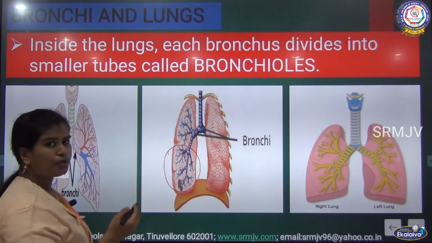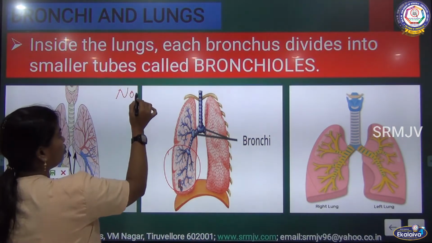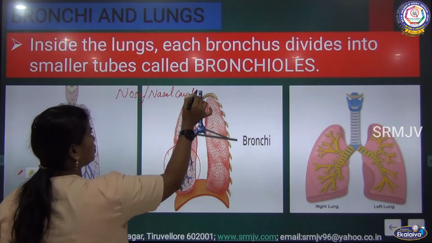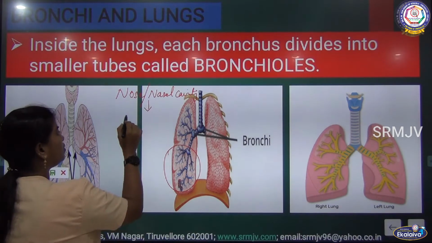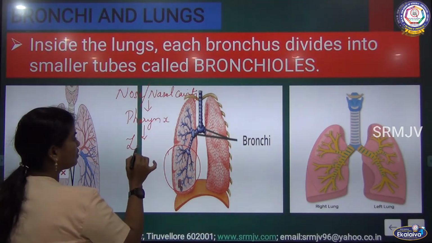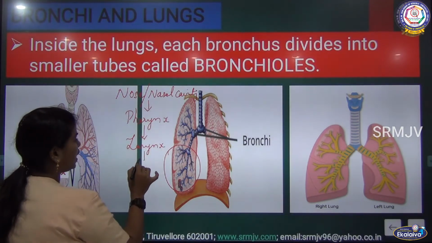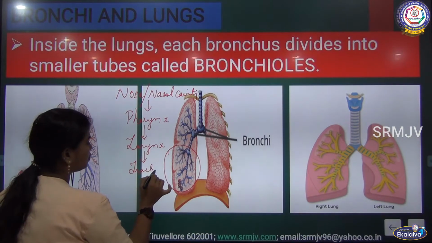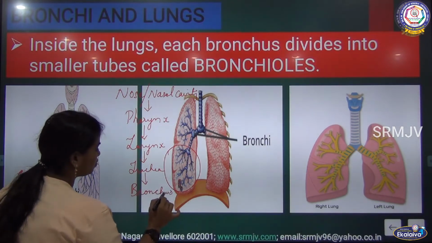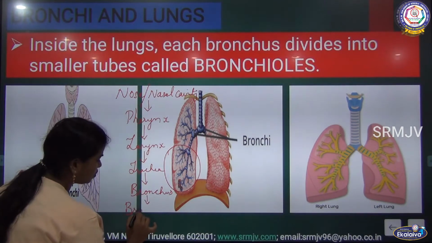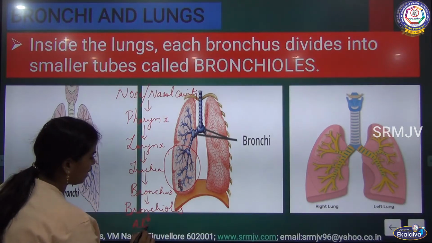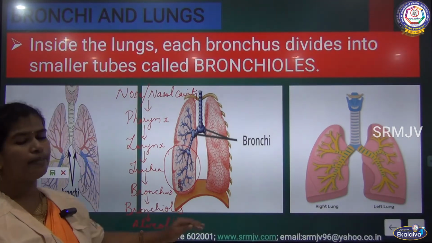So how does the air go down to the bronchi? Let us write and show you the passage of air. The air first enters into the nose or nasal cavity, and then it goes into the pharynx, and then it reaches the larynx, and then it goes to the trachea, then the bronchus, then it reaches the bronchioles, then it reaches the part called alveoli. So now we are going to see about the alveoli.